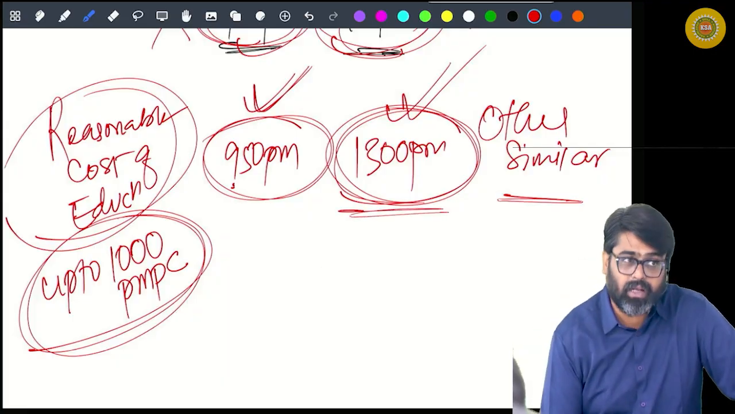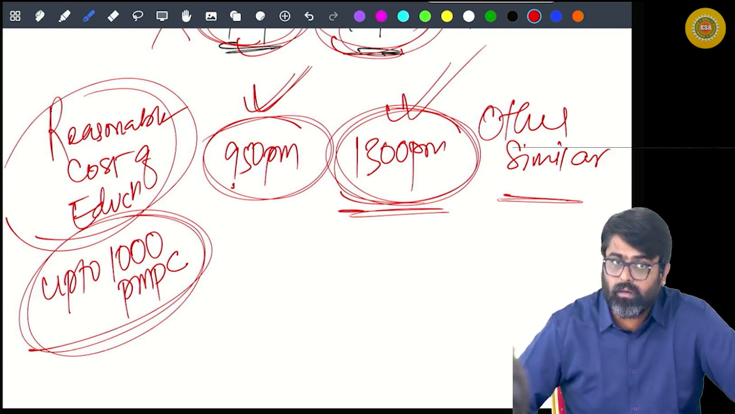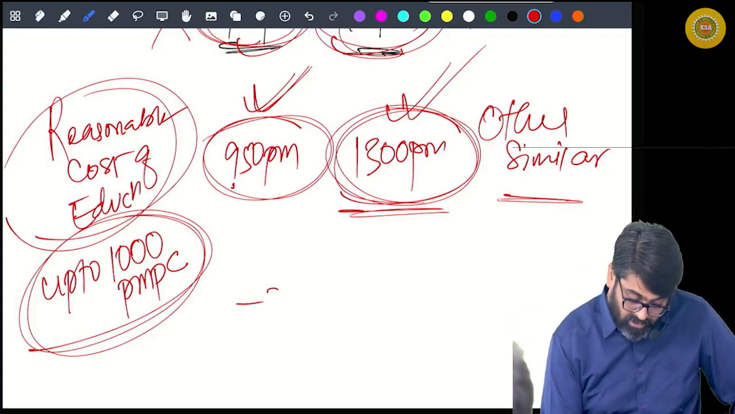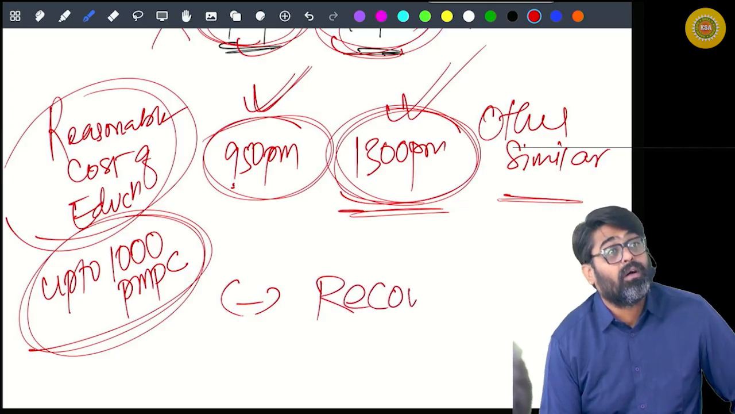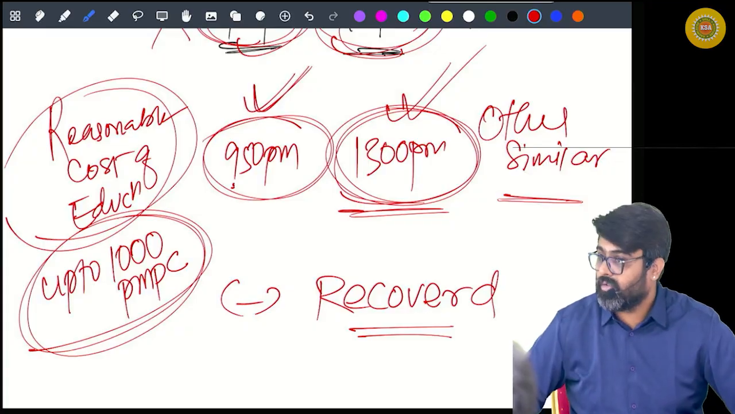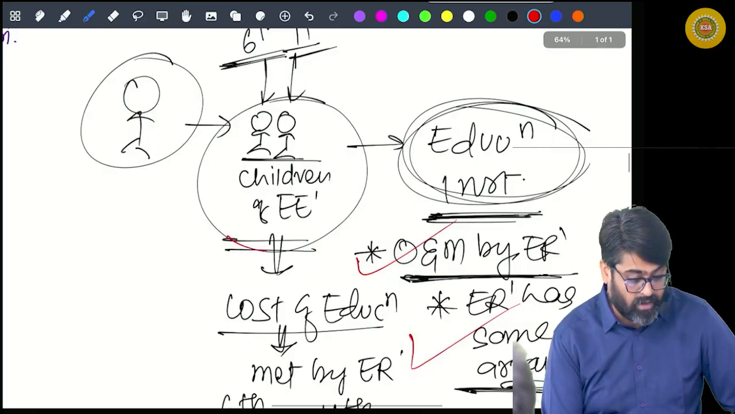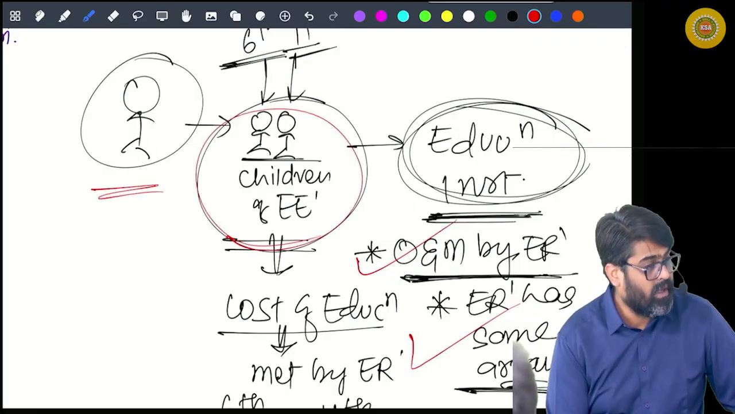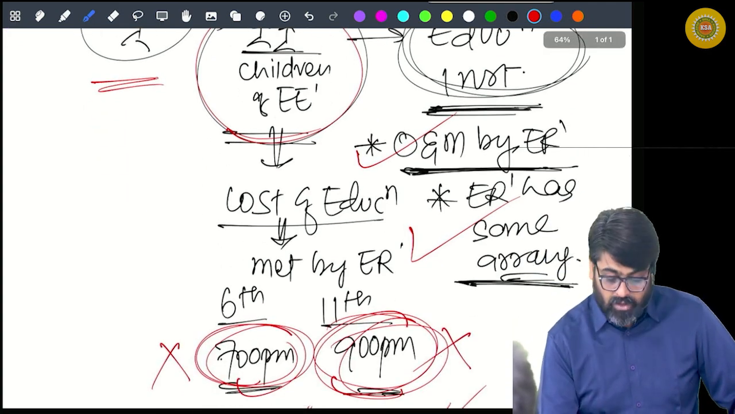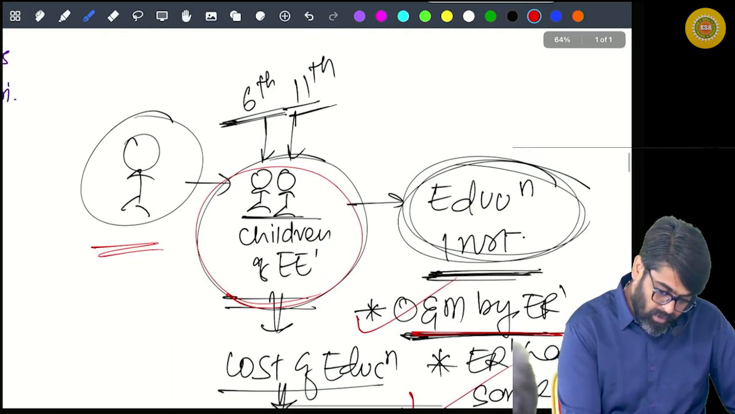Everyone, so this is 1300 per month, which will be taxable, or 300 per month can also be taxable, minus the amount recovered from the employee, if any, that you can reduce. Getting my point, everyone? Now this will happen if the education is provided to children of the employee in a school or educational institution which is owned and maintained by the employer, or where the employer has some arrangement. Now what if this is the employee?